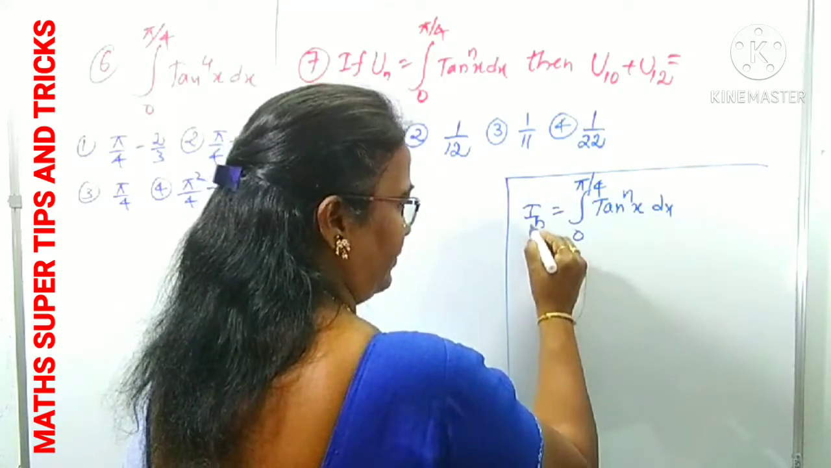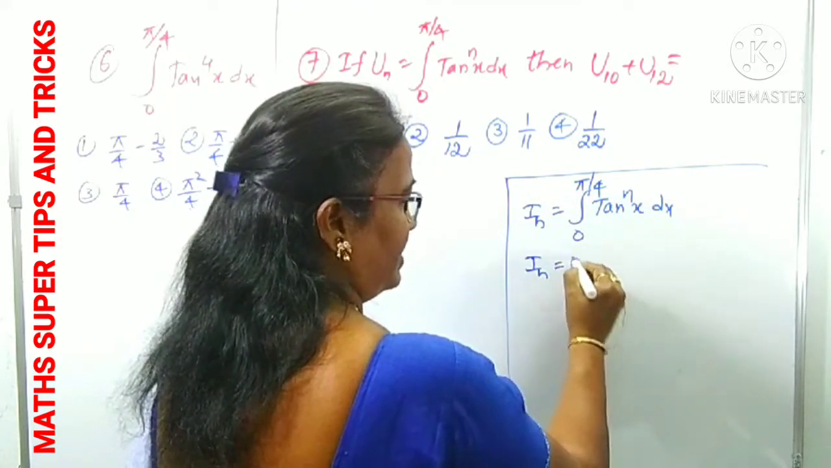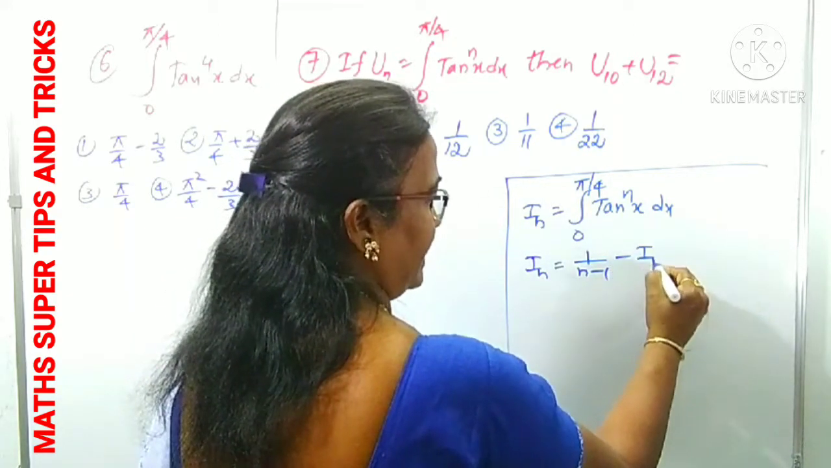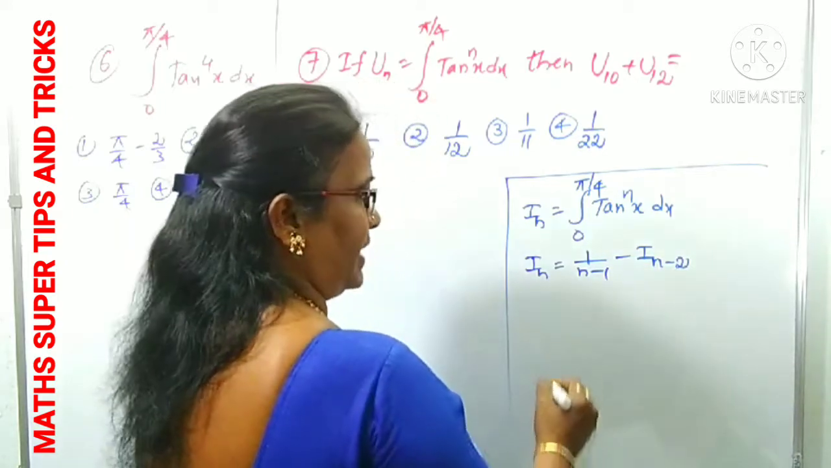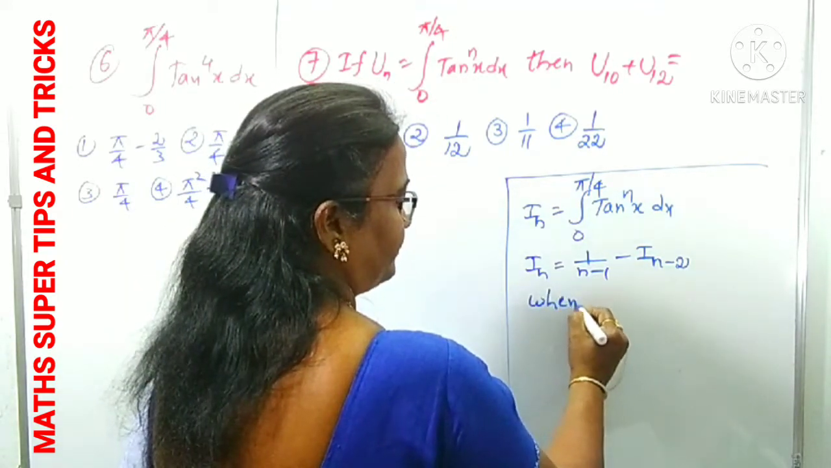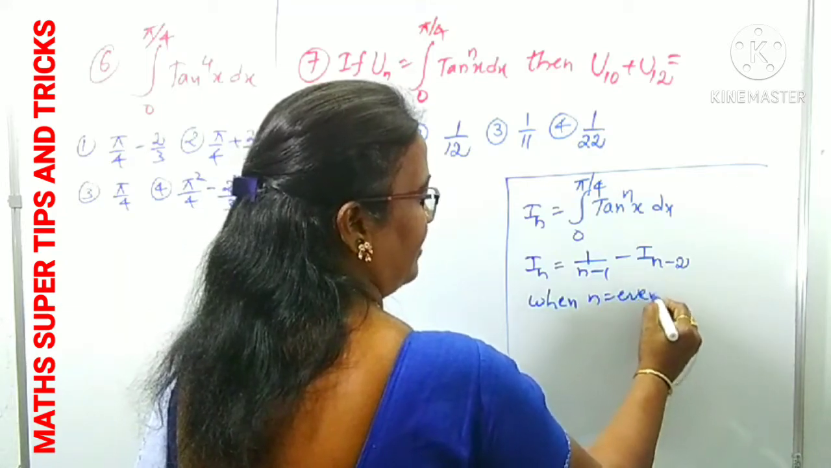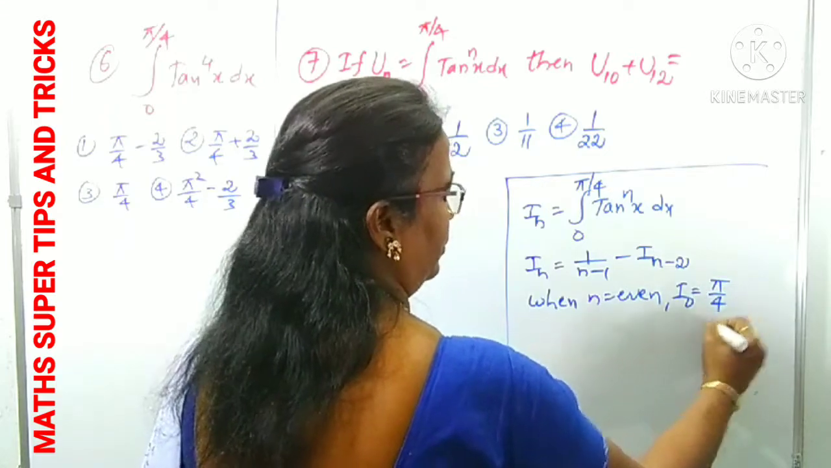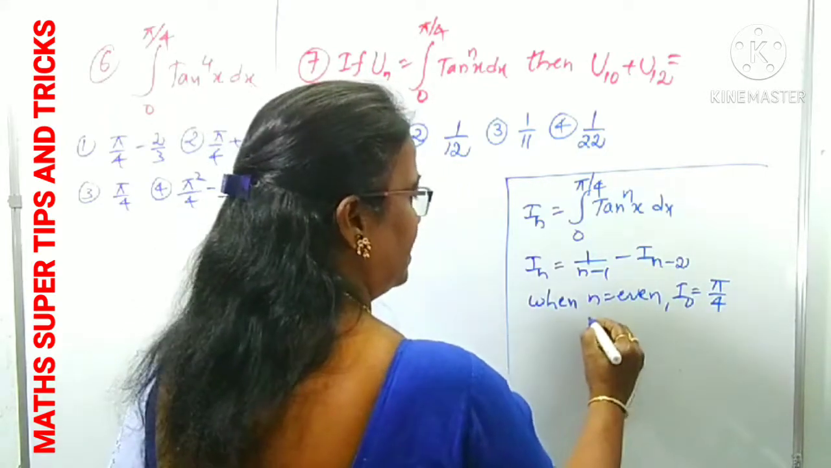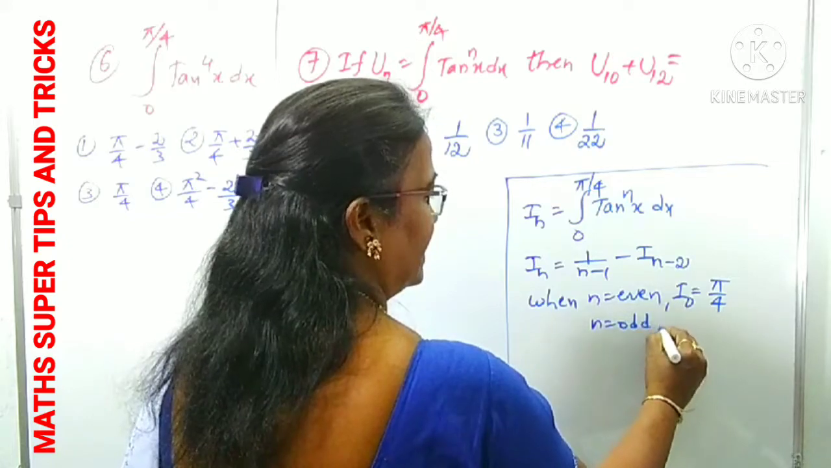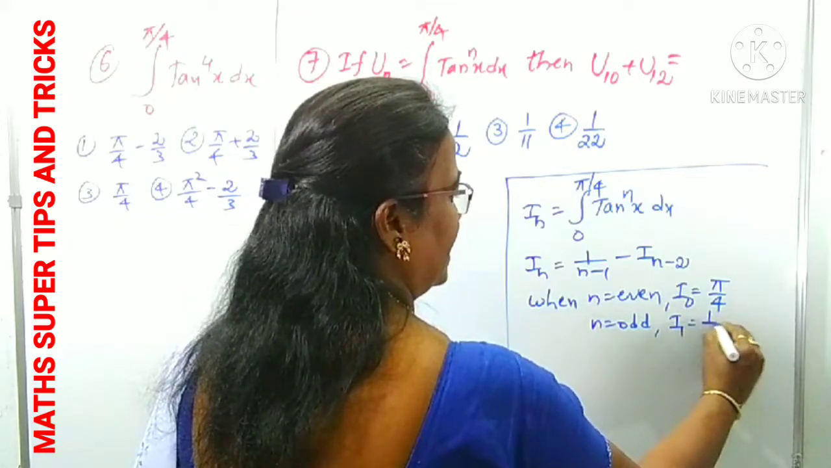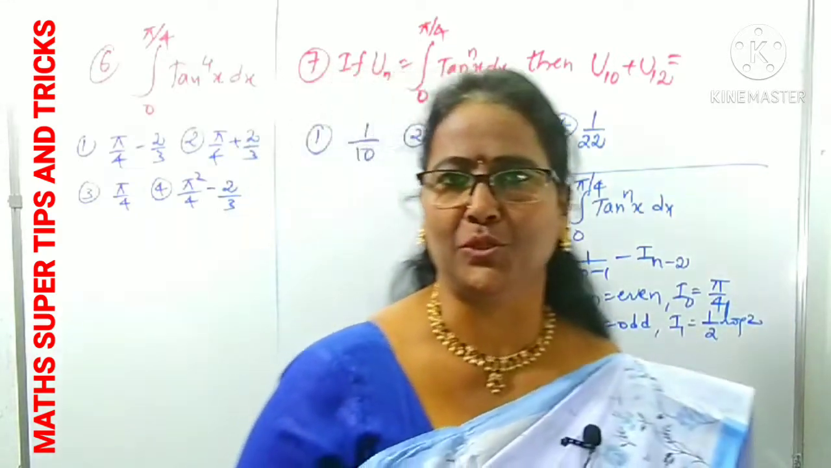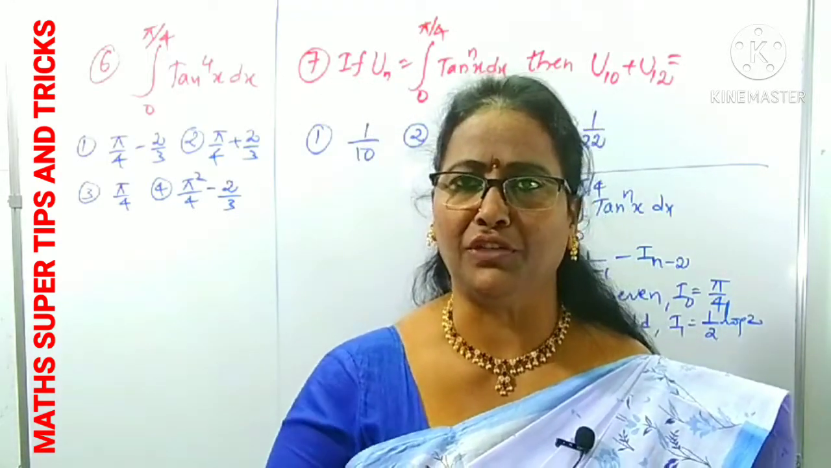And how you can use it: In is in the form of 1 by n minus 1 minus I(n minus 2). When n is even, we eventually get I0. I0 is simply pi by 4. I will give the expanded form also. When n is odd, we get I1. I1 is 1 by 2 log 2. All these we derived from the subjective point of view. Here, in the objective point of view, you have to apply them.